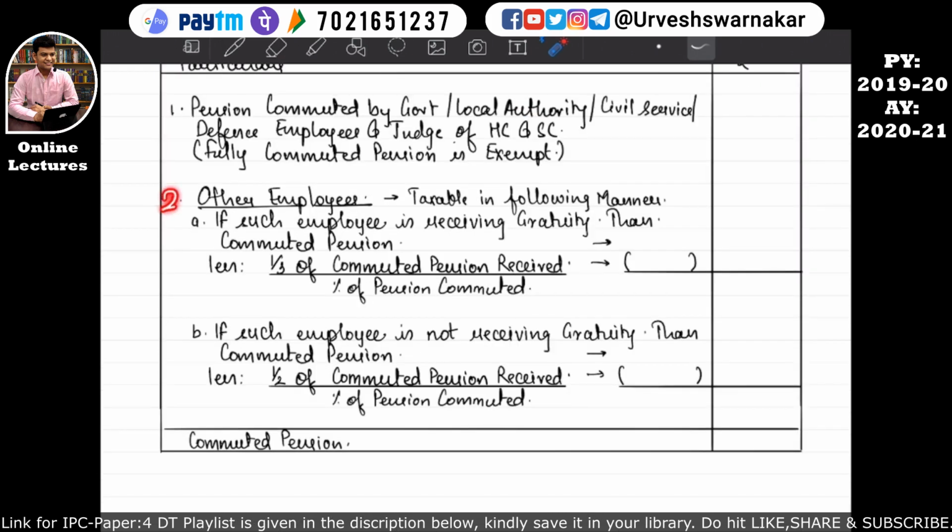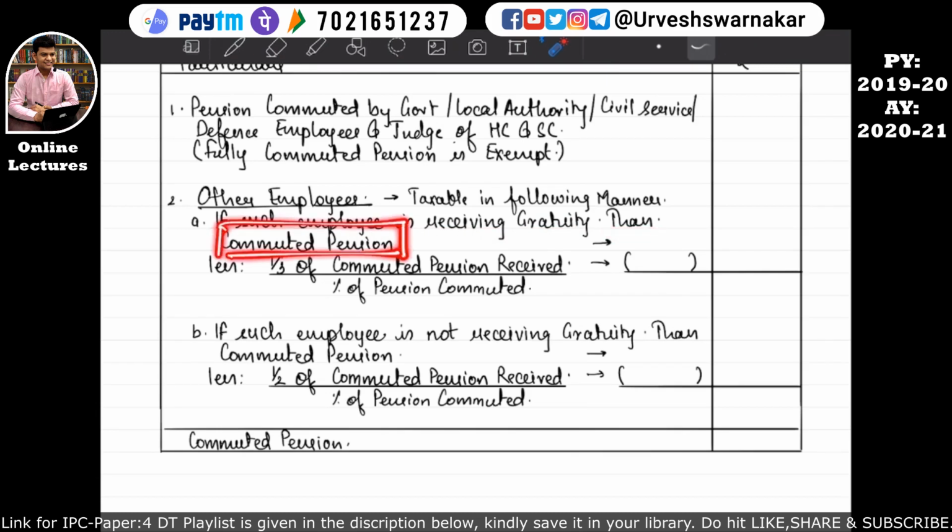Okay students, so now let's move on to other employees. Other employees means other than the employees mentioned over here. Okay, so if another employee is receiving a commuted pension, how will it be calculated? Okay, so here it is written taxable in the following manner. Point number A says that if such employee is receiving gratuity, whether the employee is covered under POGA or whether he is not covered under POGA. Okay, the important point over here is if an assessee, that is the employee, is receiving gratuity, then commuted pension will be calculated in this manner.